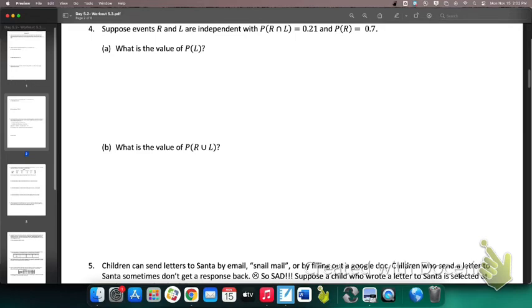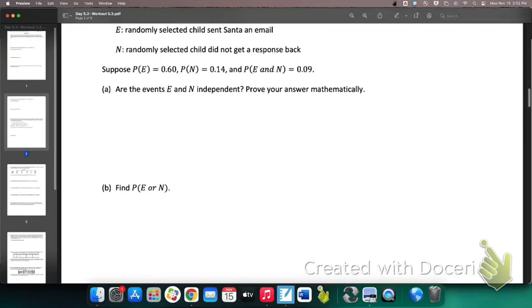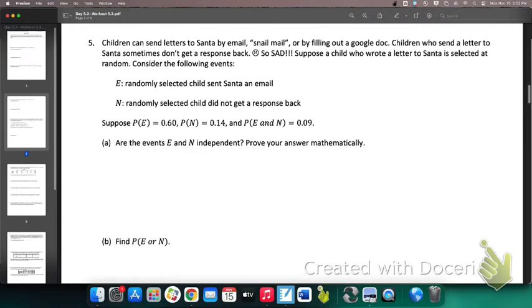Children sending letters to Santa. Don't you guys love Santa? No. Santa's the best.